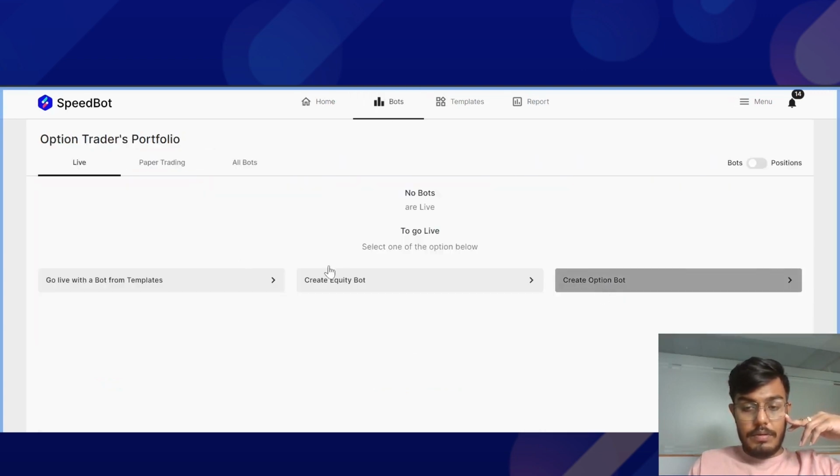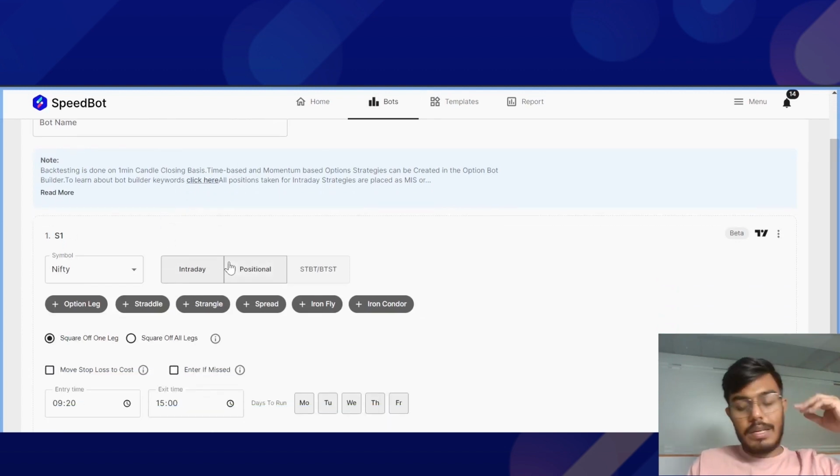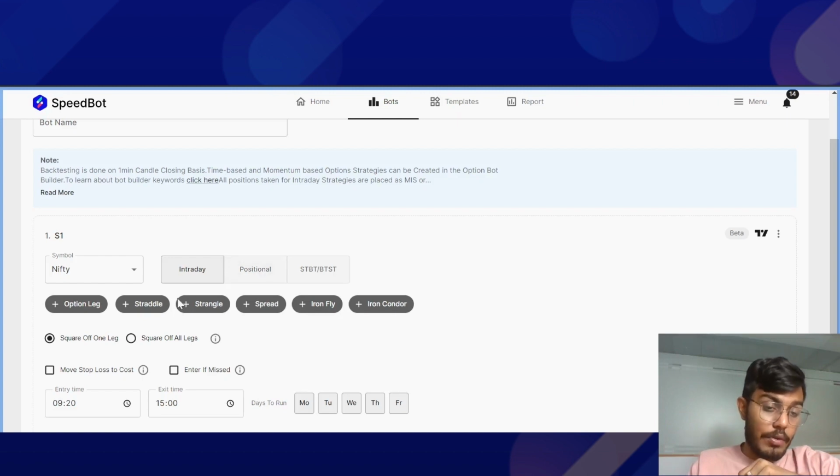If you go to create options bot, on our platform there are 3 types of strategies that you can create based on your trading profile, what you'd like to do. You can create an intraday based trading strategy in options. You can create positional based strategies, or the STBT, that is, you enter into an option trade today and exit it tomorrow, right? So such strategies can be created on option bot builder.